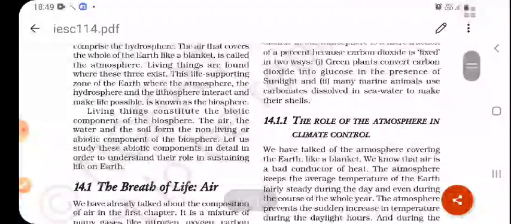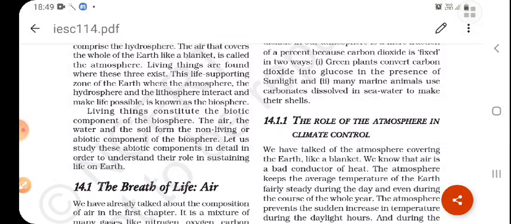Living things constitute the biotic components. The next topic is the biotic and abiotic components. What are the biotic and abiotic components? These are the parts of the biosphere. The biosphere is the life supporting zone of the earth, and it consists of two main components: the abiotic components and biotic components.